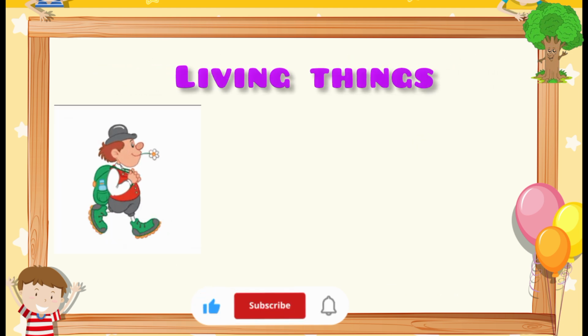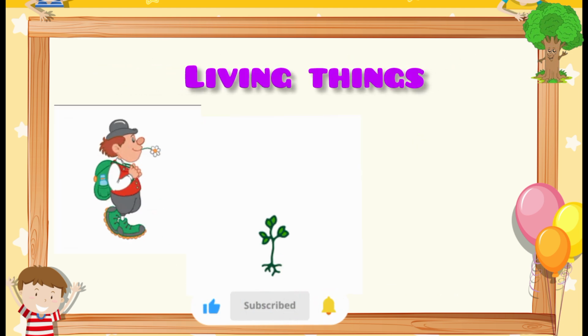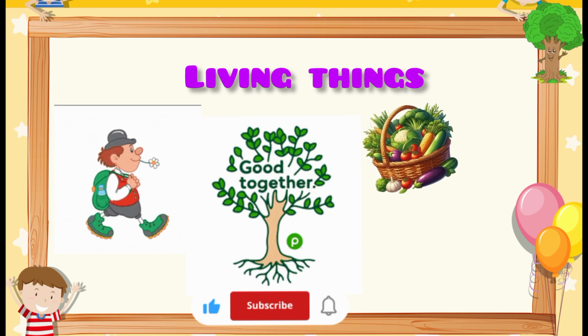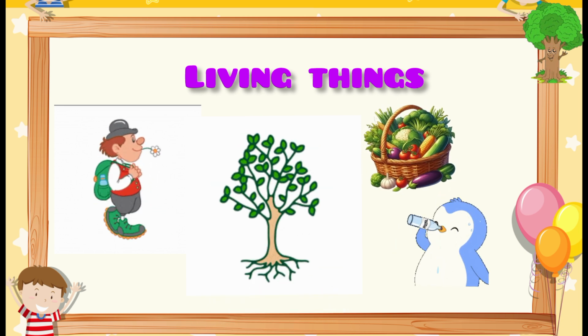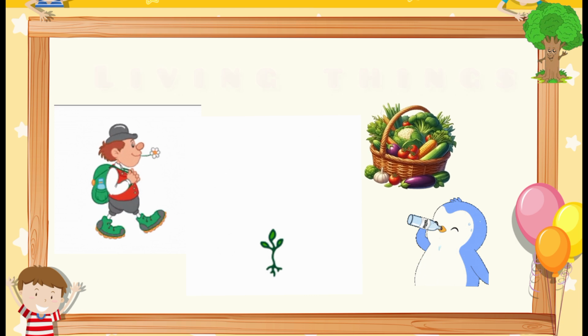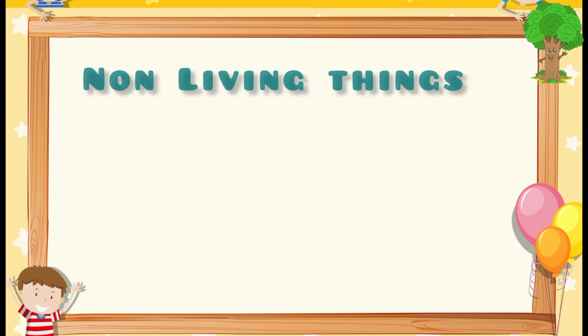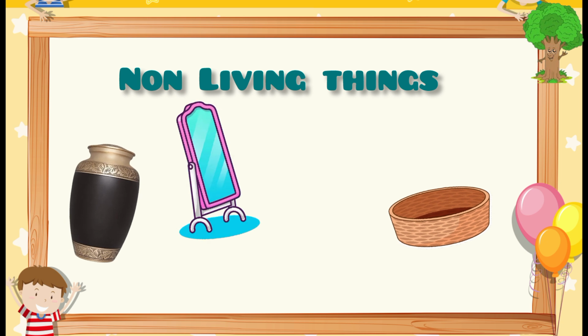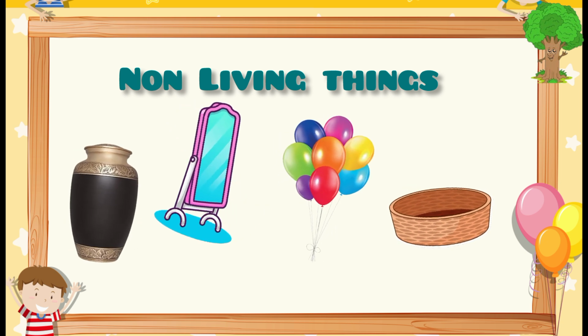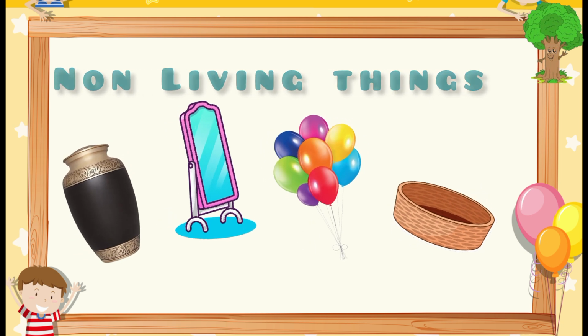Living things can move, can grow, they need food and water, they can breathe, and can reproduce. While non-living things cannot move, grow, breathe, reproduce, and they do not need food and water.